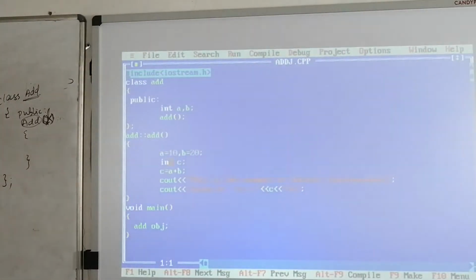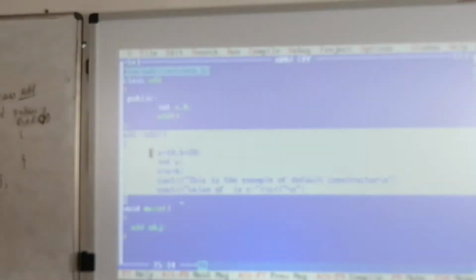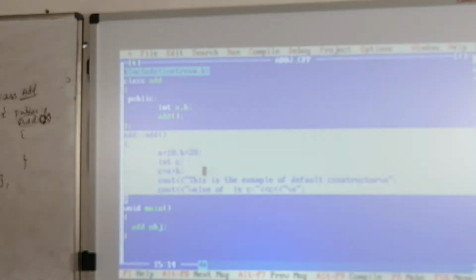See here, in this case we are not going to pass any parameters, and whenever the object is created, automatically we are invoking the constructor. Here it is going to invoke the constructor. Whatever statements are defined in this constructor are going to be displayed. Here we are going to perform addition of two numbers, a equals 10, b equals 20, int c equals a plus b. This is the example of default constructor. Value of c is 30, right?